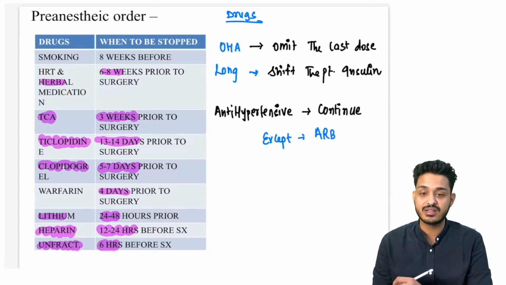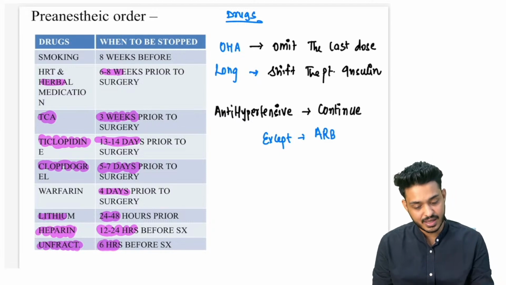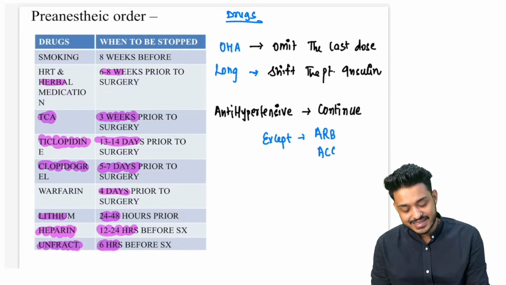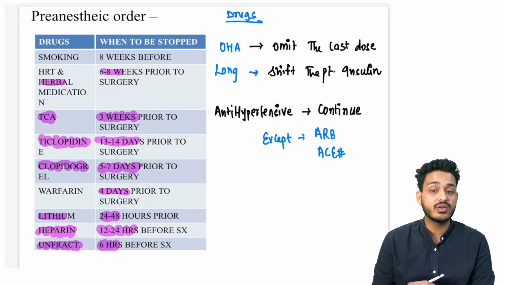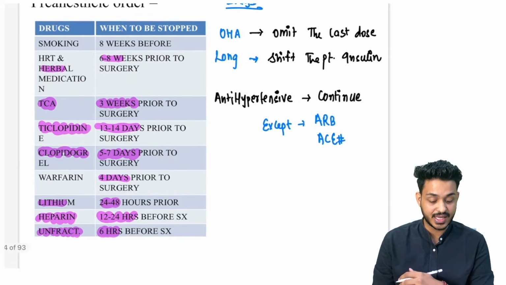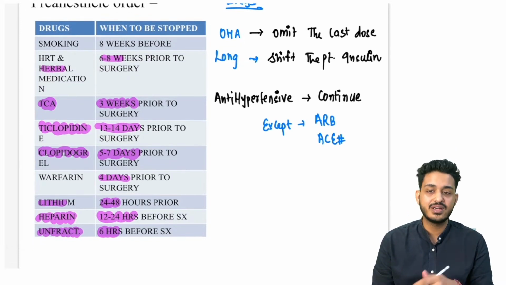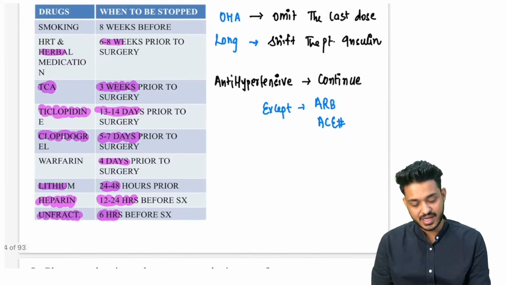These are your sartans group of drugs, telmisartan, valsartan, right. And second is your ACE inhibitor group of drugs. ACE inhibitors are your captopril, lisinopril group of drugs, right. These 2 you need to stop. Apart from that you can continue.